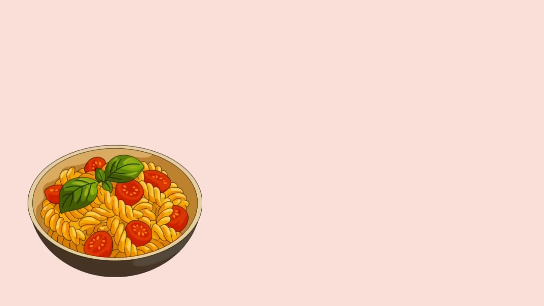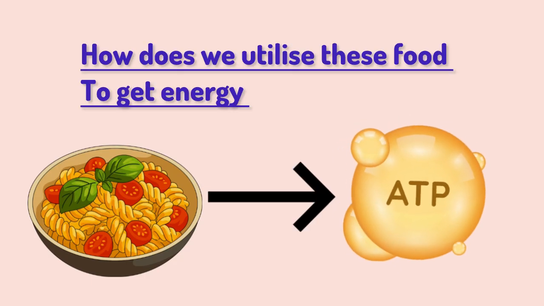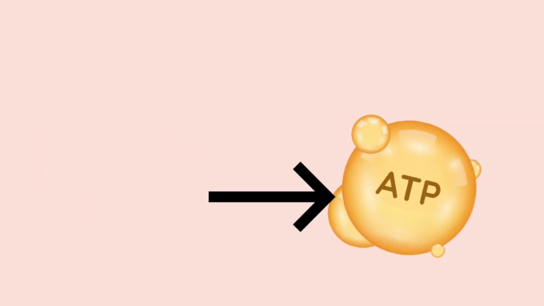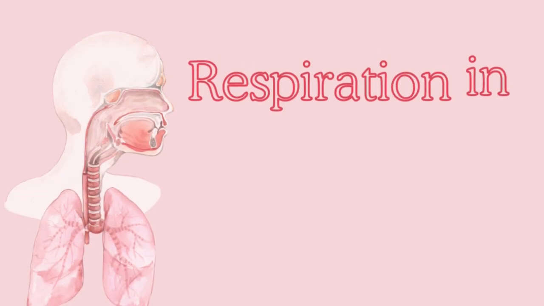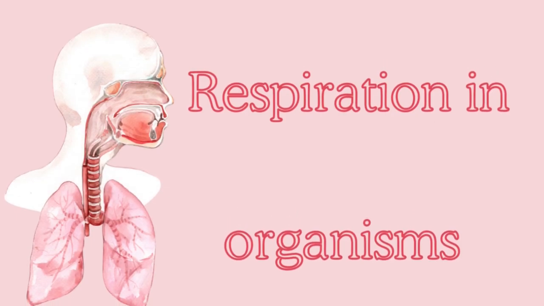Now, have you ever wondered how we utilize this food to produce energy? And here comes the word respiration on the screen. So please write down the chapter, Respiration in Organisms.